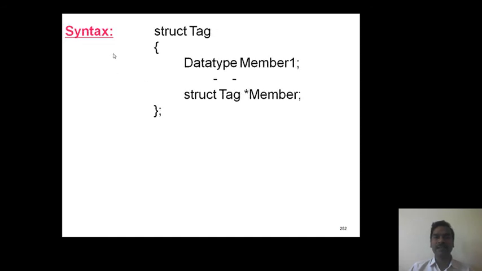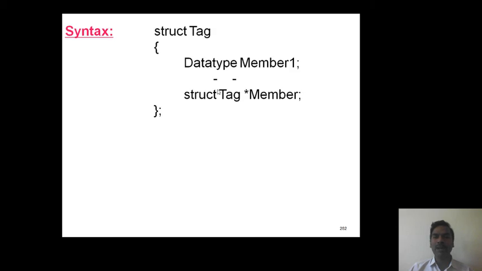Here is the general format: struct tag, open brace, data type member 1, data type member 2, and so on, struct tag asterisk member. Here member is a pointer variable and it points to the same structure type as struct tag.